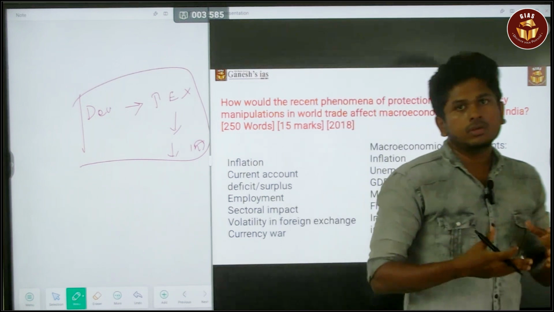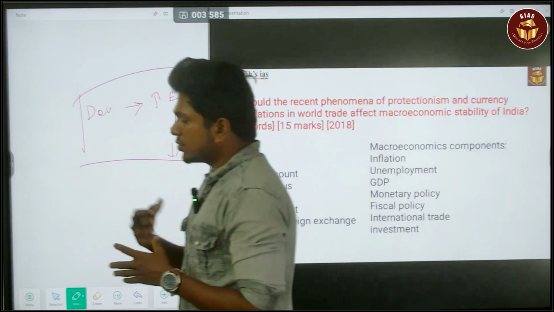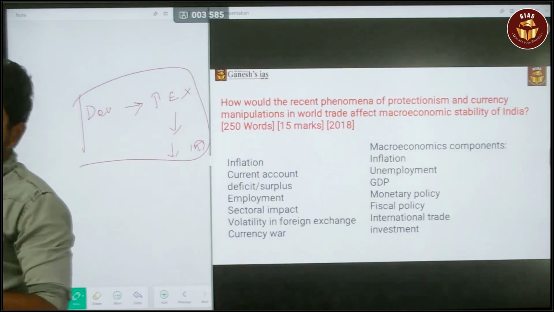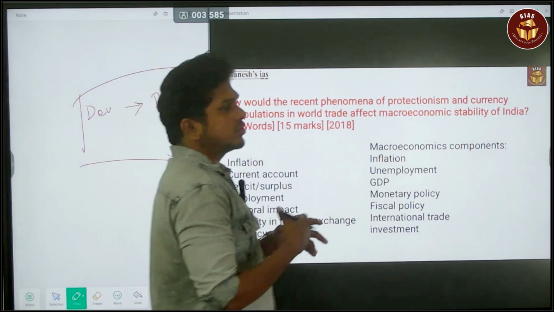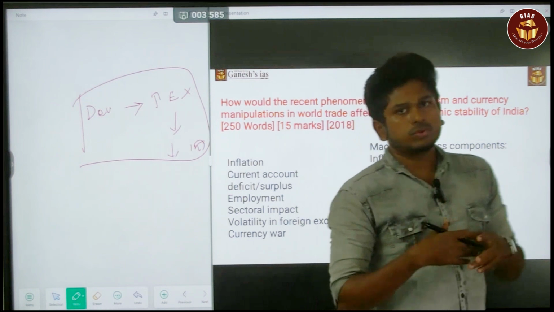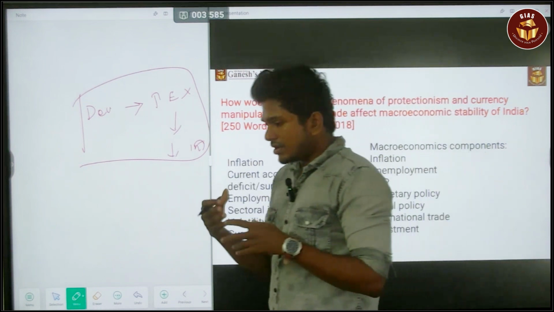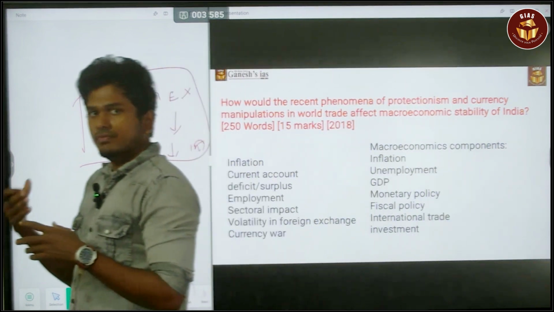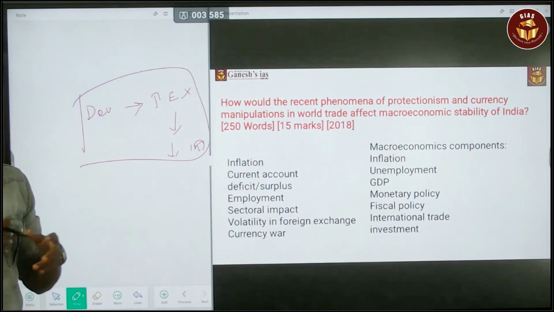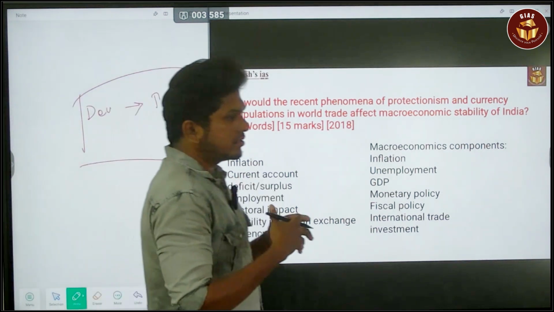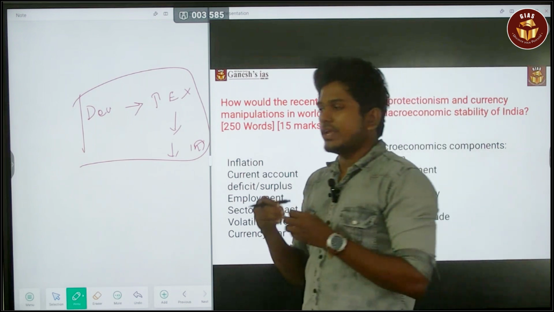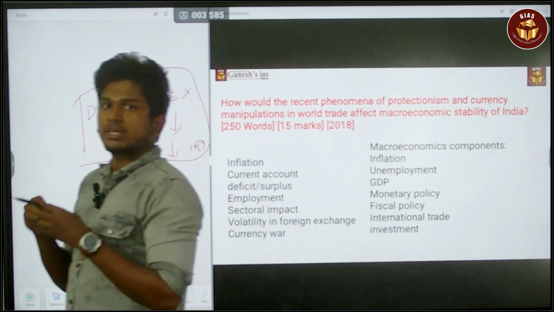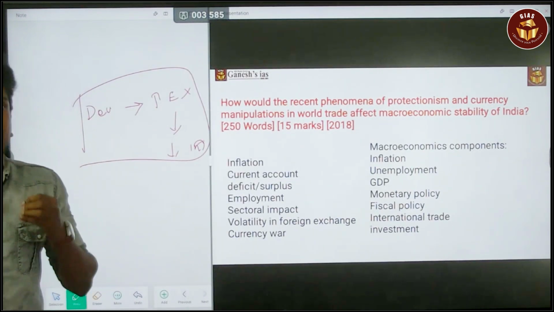At last, you have to speak about the conclusion. In the conclusion, you can say that this protectionist trend will affect global trade practices. There are many organizations like the IMF, World Bank and OECD. They have to come into play and try to avoid this, and recommend it to every nation.